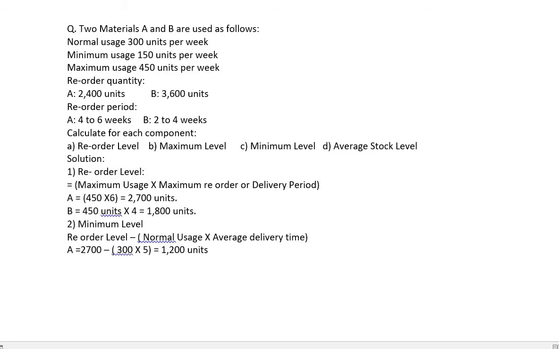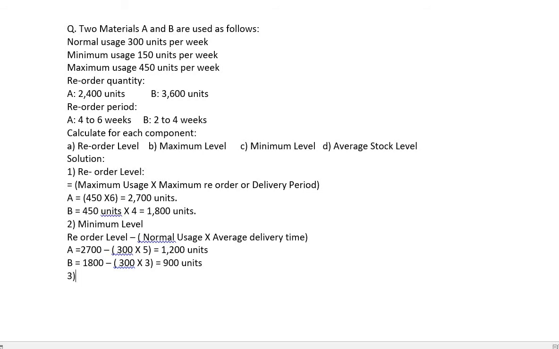Now let's see for B. Reorder level for B we have already calculated to be 1800 units, minus normal usage, which is given to be 300 units, multiplied by average delivery time. Average is 2 plus 4, 6, and 6 divided by 2 is 3. Now if we solve this part, your answer will be 900 units.